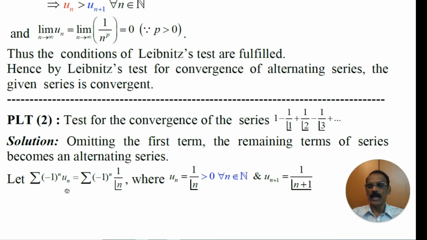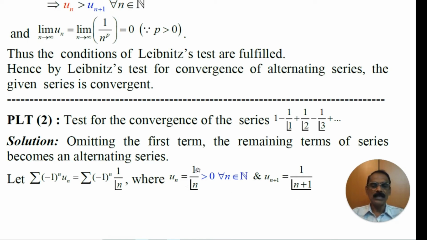Then what is un? Un is 1 by n factorial, which is positive because n is a natural number and factorial of any natural number is always positive, and hence 1 by positive value is positive. Therefore, un is greater than 0 for all n belong to N. That is the first condition of Leibniz test.